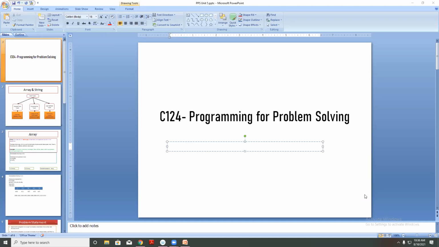Printf and scanf functions are used for input and output.